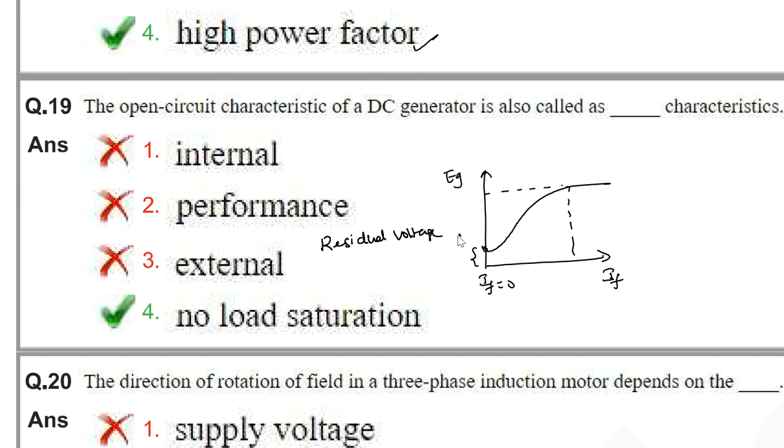This voltage is nothing but residual voltage. Practically it is around 10 volts. The open circuit characteristics of a DC generator is also known as no load characteristics or no load saturation.